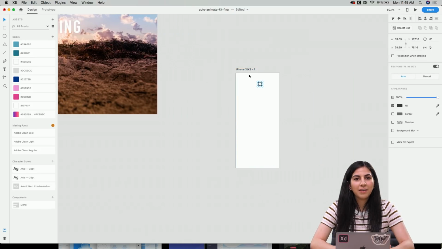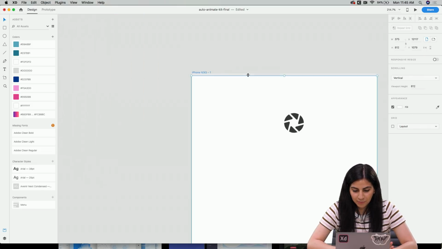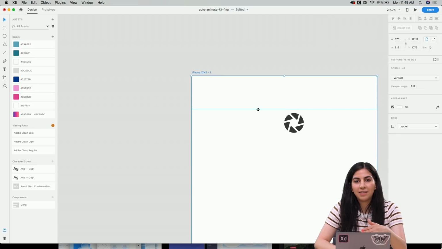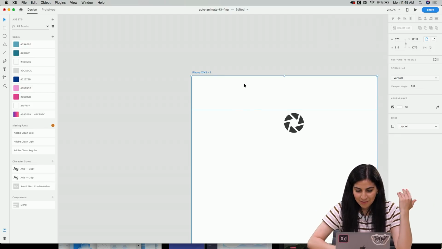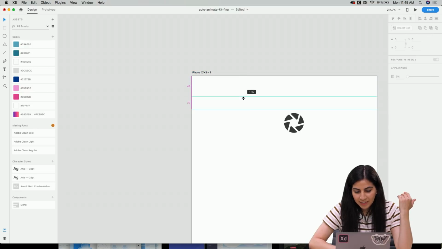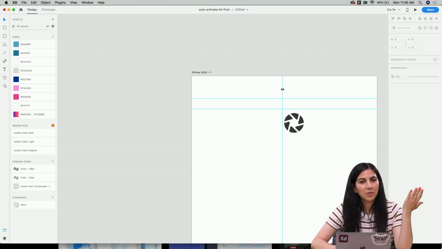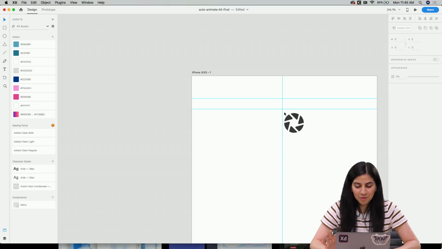And then we also have guides, which are new with this update. So let me zoom in. If you hover over the top of your artboard you'll see these two arrows, you can drag and bring down a guide and it'll stay there. So you can have guides while you're designing, which is really awesome. And you can add more if you want, and you can also add them from the sides, which is really cool.